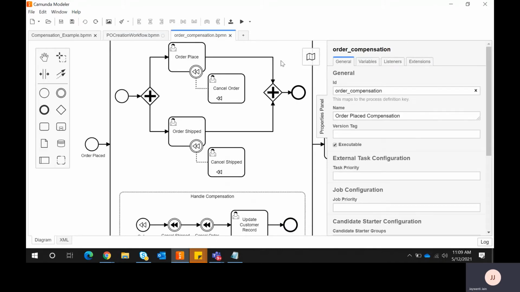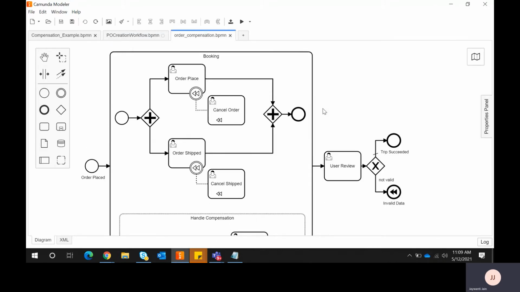I'll give you one more example. I have one more diagram, which I have attached here. Assume we take a happy scenario. Once the order is placed, it reaches this parallel gateway. The order is placed, and simultaneously it ships the order. I am attaching a handler: in case order place fails, then cancel the order. And if order shipment fails, I want to attach a cancel ship.